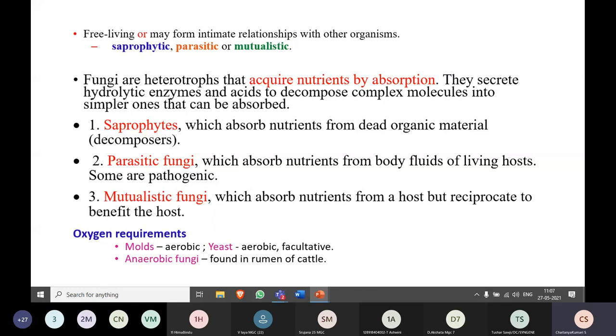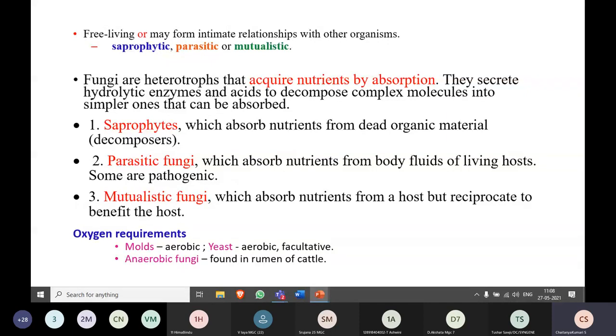What are lichens? The association between the fungi and algae. Yes, right. The association between fungi and algae is known as the lichens. And another example apart from the lichens, you can go with the mycorrhiza.